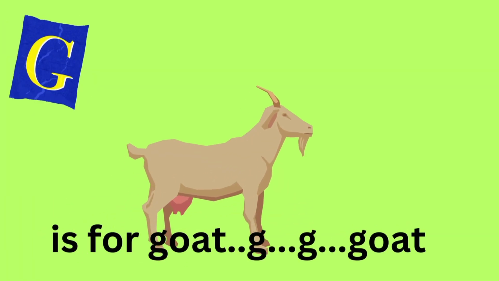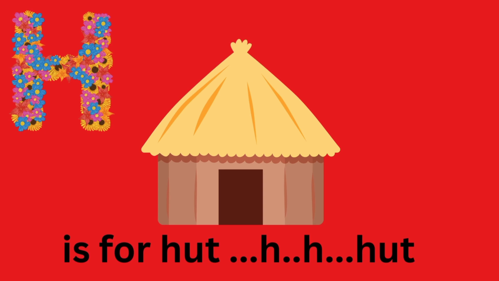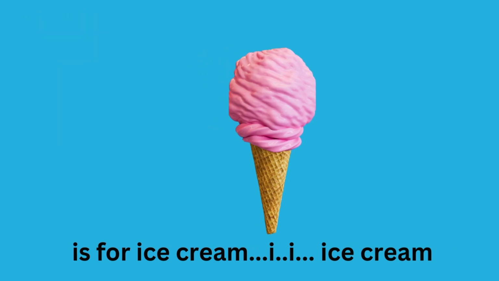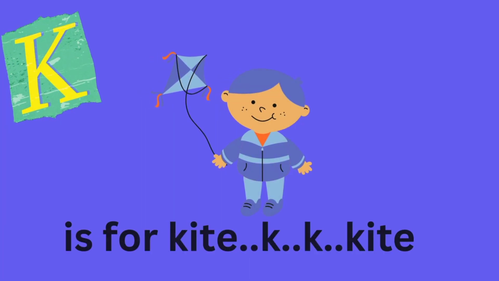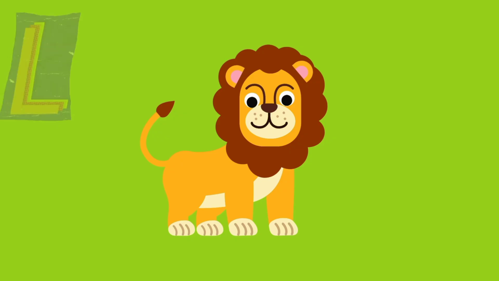G is for goat. Goat. H is for hut. Hut. I is for ice cream. Ice cream. J is for jar. Jar. K is for kite. Kite.